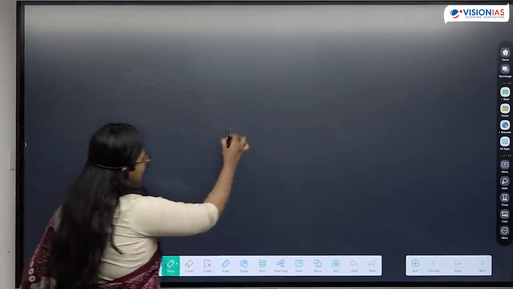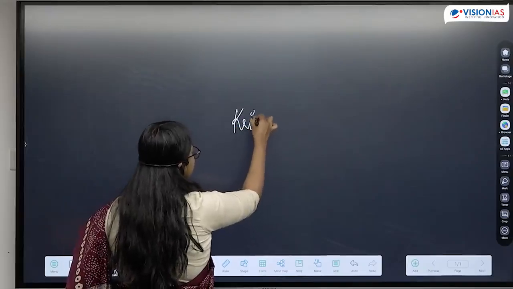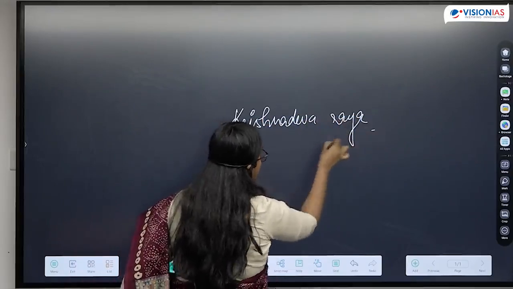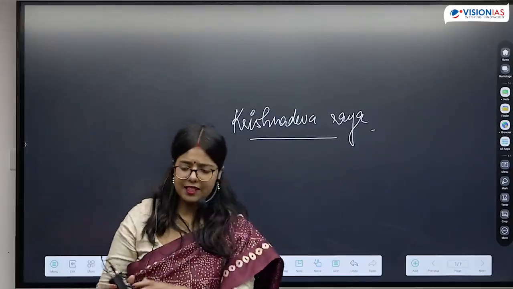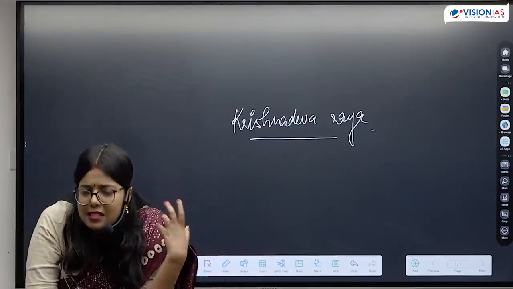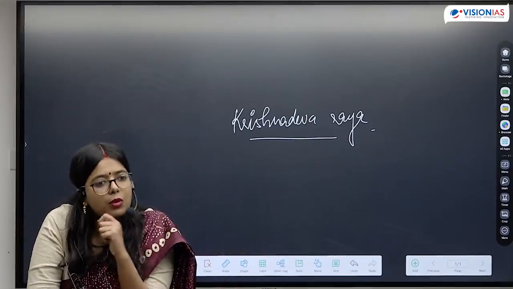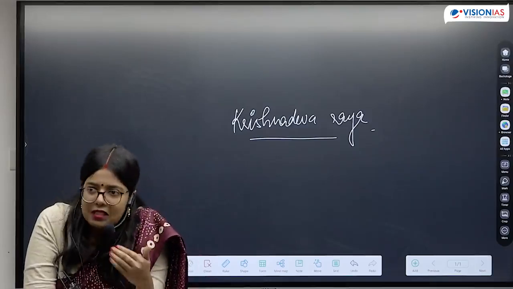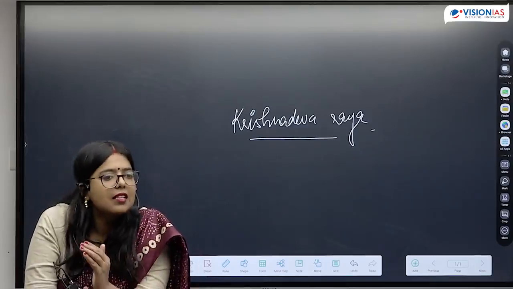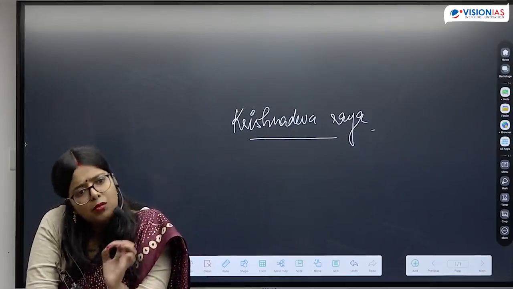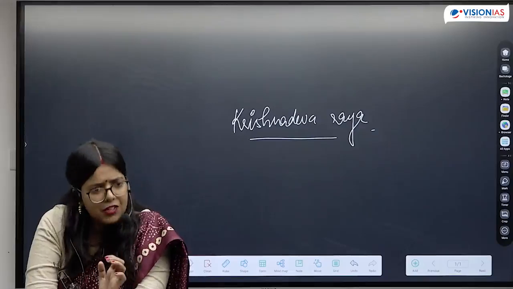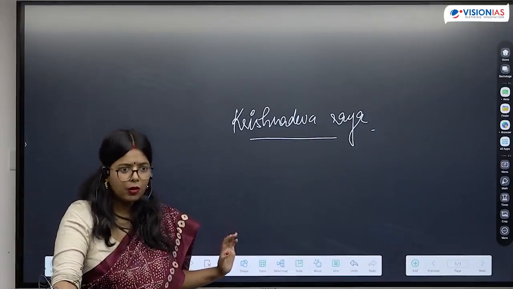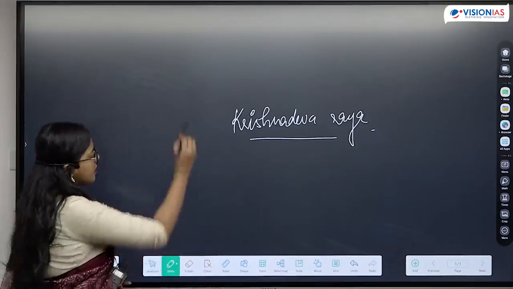Now we had started talking about Krishna Dev Rai, and we had done the majority of the discussion on him. I will just quickly revise it because this is the most important ruler when we are talking about the Vijayanagar Empire. After this, we are going to complete the Vijayanagar Empire today, and then we will start our discussion on Buddhism. Buddhism is a very important topic from an examination perspective. When we come to that, I will tell you the areas that you need to focus upon. So now let us start from here.